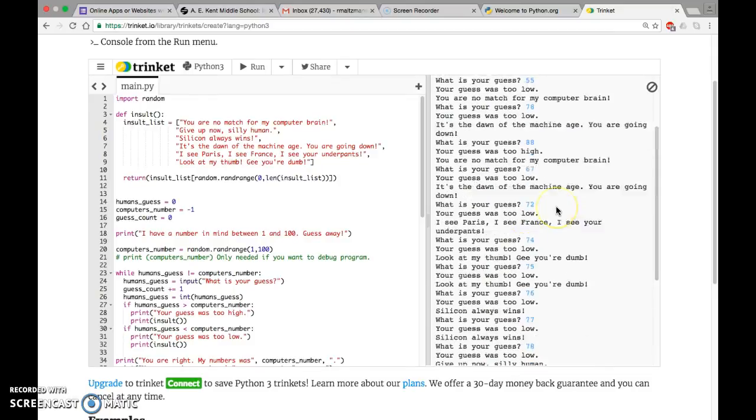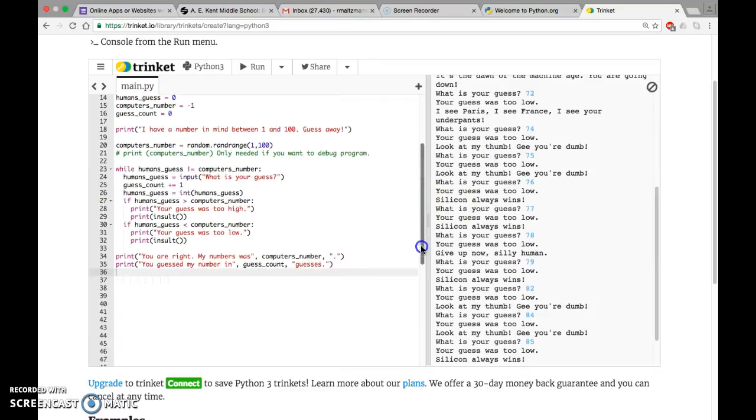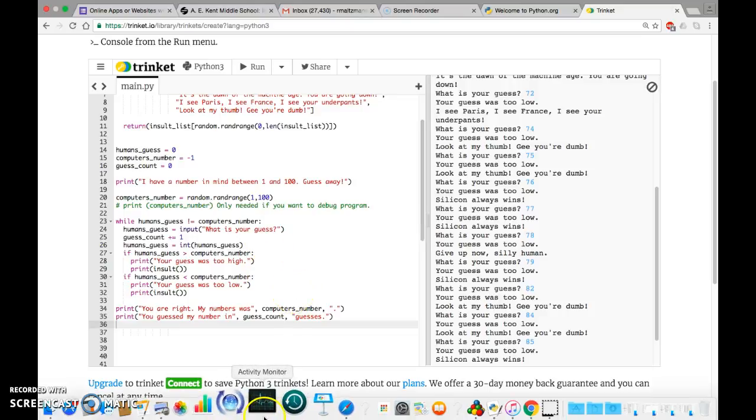Okay, so now I've gone ahead and I've added yet another functionality to my game, which is the ability to do random insults when I get the wrong number. That's kind of fun. And then we're going to make a couple more improvements to this in just a second.